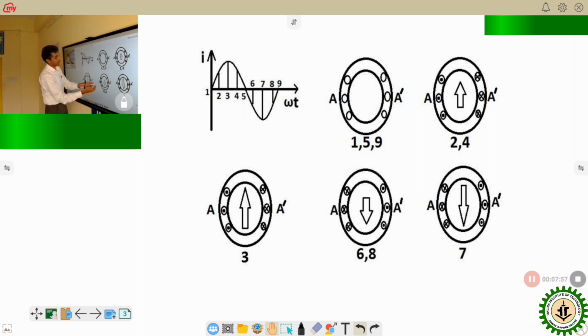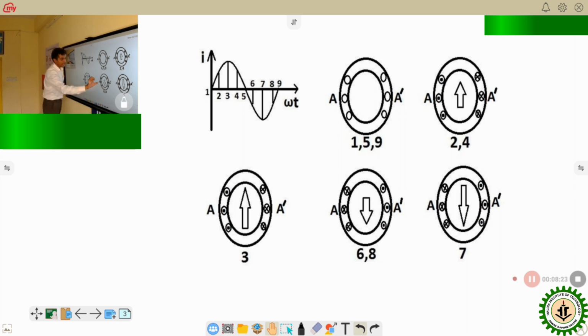In this case, as the direction of current has changed, earlier the current was coming out and going in like this. Now the direction of current is changed, so now current has to come out from here and go in through the A coil sides. So A coil sides will be cross, A dash coil sides will be dot.